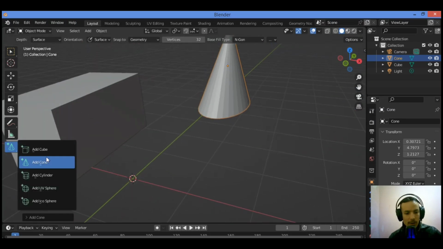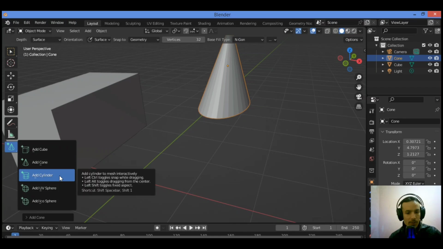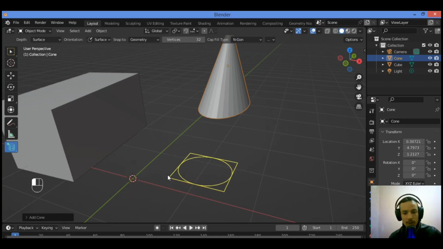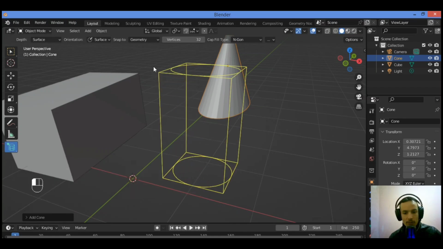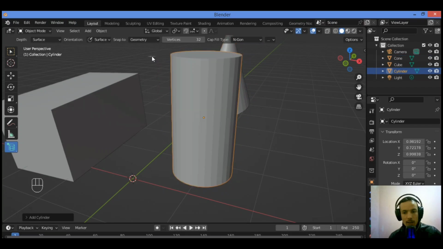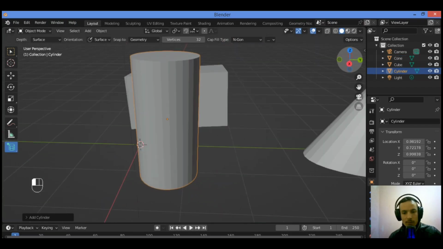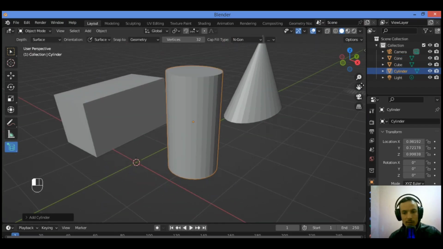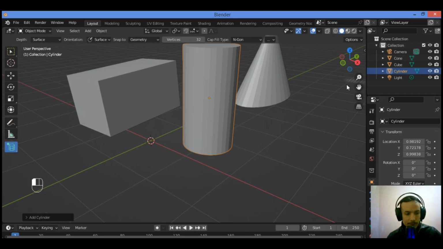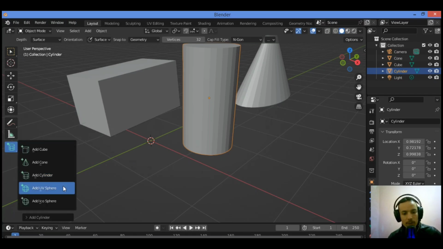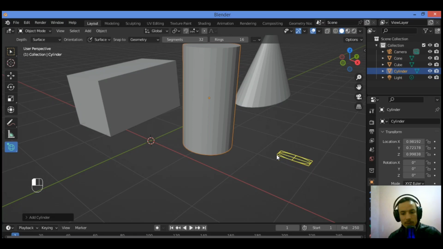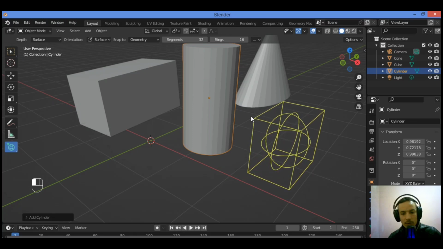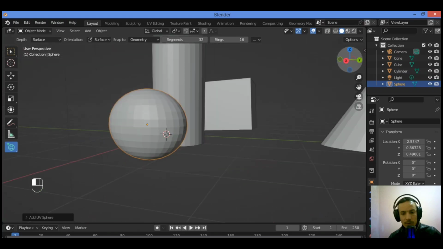Also, you can create, for example, a cylinder. Go over here, draw the shape you want, then drag it up. Click on the left mouse button to create that cylinder. We have also a UV sphere, just like this. Drag it up a little bit, then click on the left mouse button to create that UV sphere.